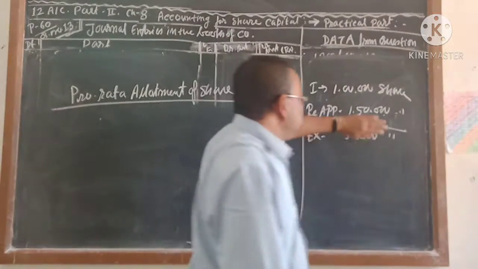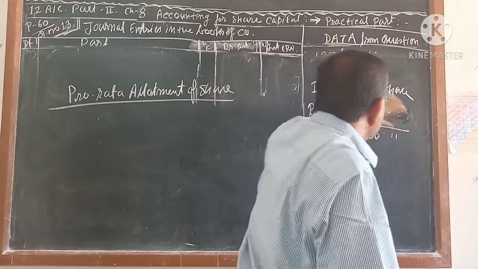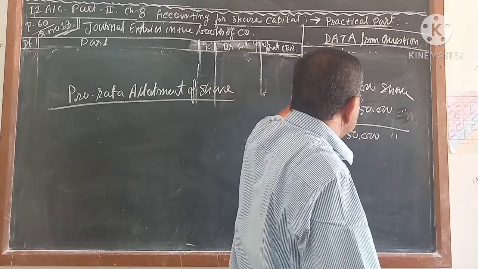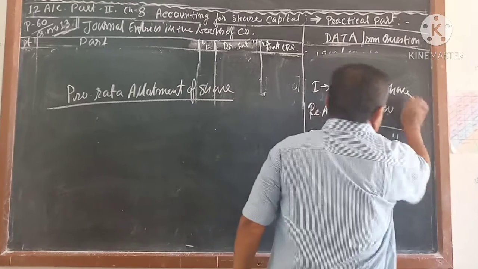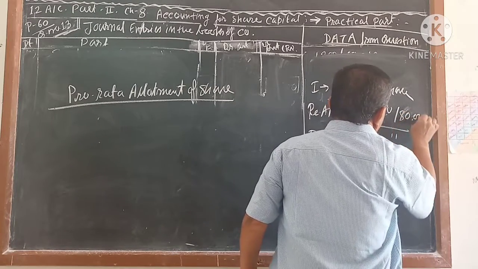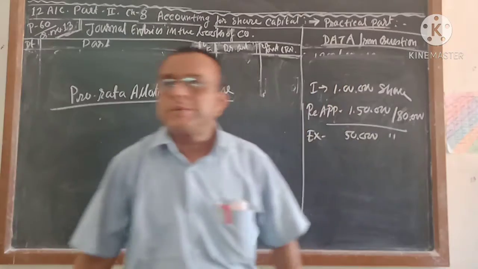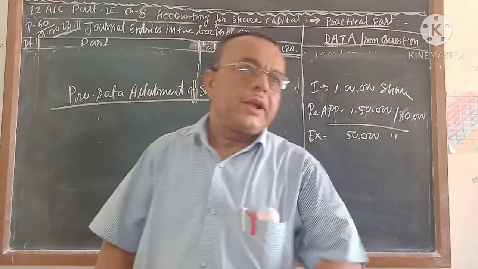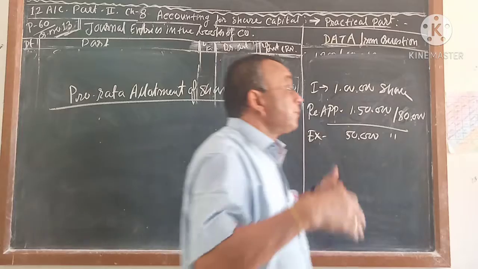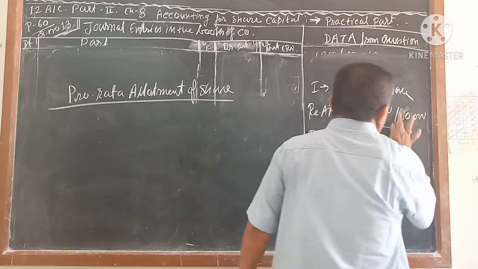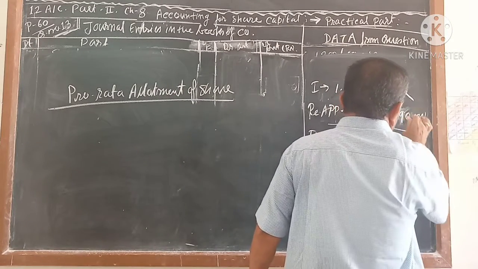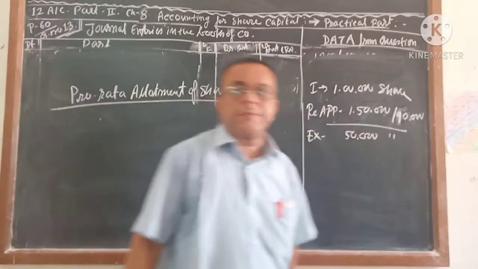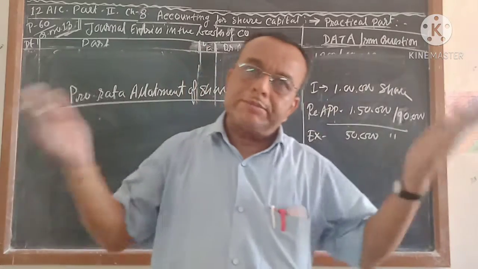But if the company is getting under subscription, suppose instead of 1 lakh shares the company is getting 80,000 shares, suppose 80,000 applications are coming, then over subscription is not there. The company cannot cancel that, because the company has to receive a minimum of 90%. Suppose 90,000 applications are coming, that means the company has to accept 90,000 only.